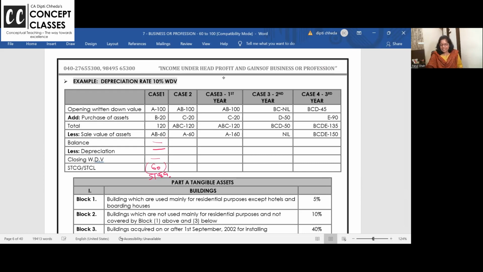A, B asset is there 100, C added 20, ABC is 120. A alone is sold. Part of the block is sold. Still B and C are there for 60. Charge depreciation 10%, 6 and 54.